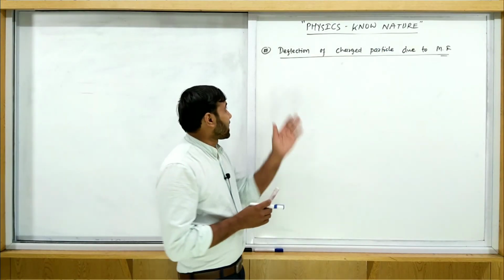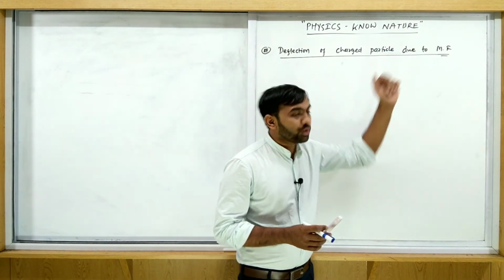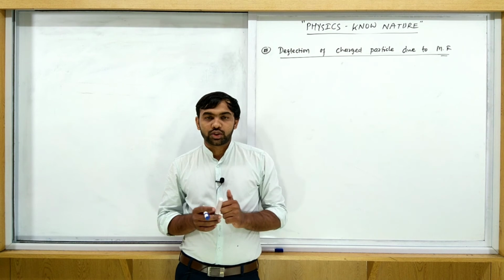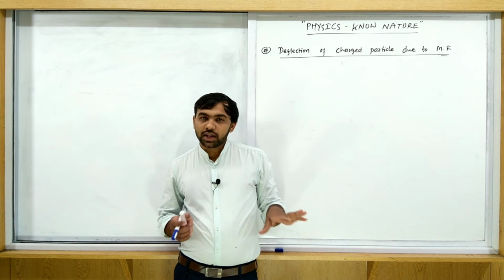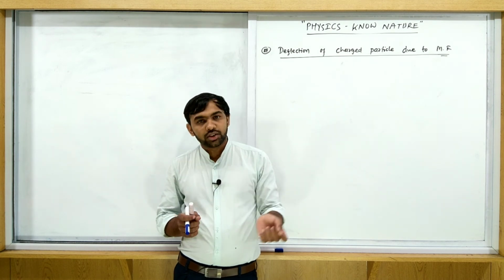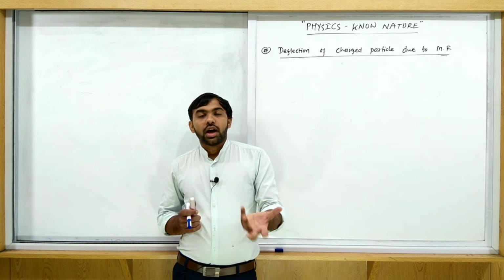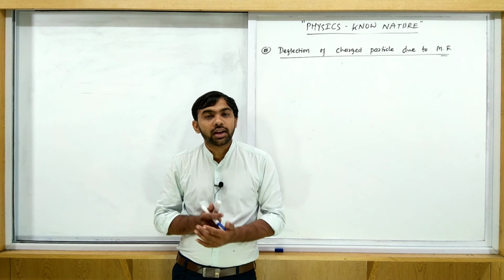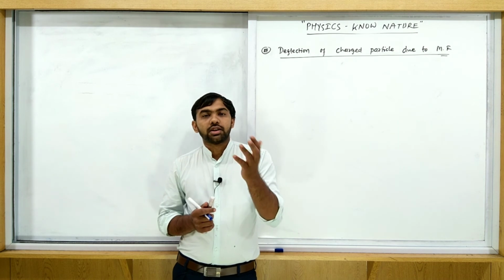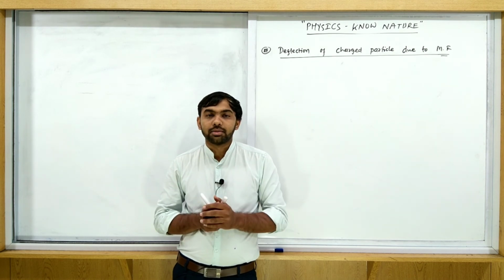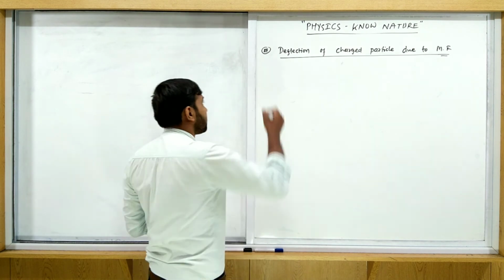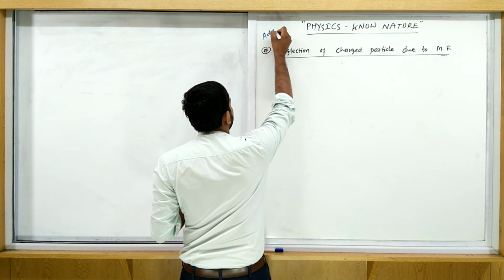Okay, guys, come to the next one. Deflection of charged particle due to magnetic field. Actually, we discussed deflection. When it is parallel, it moves along a straight line. When it is perpendicular, it moves along a circular path. Circular path means it is deflected. And when it is at some angle to the magnetic field, then it is a case of helical path. Here we only discuss this. First of all, you write this topic in the additional note.